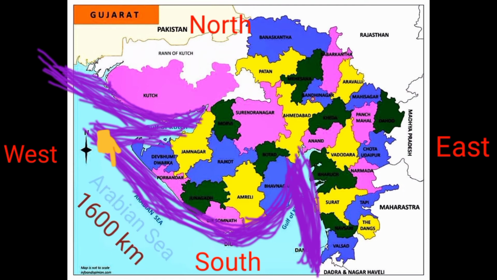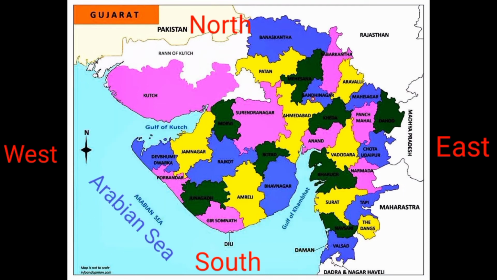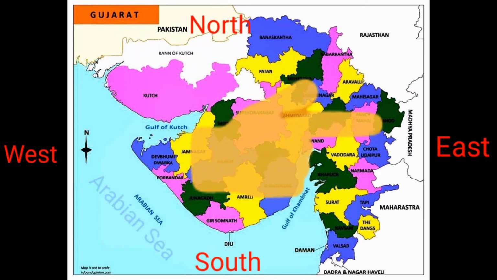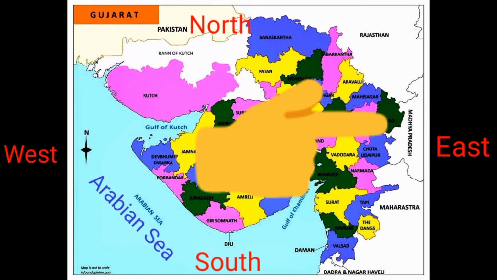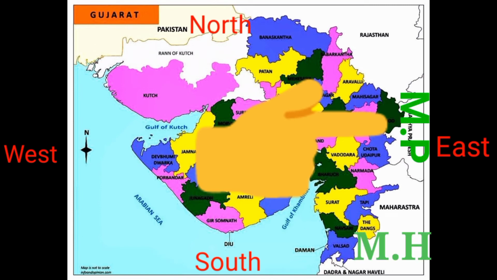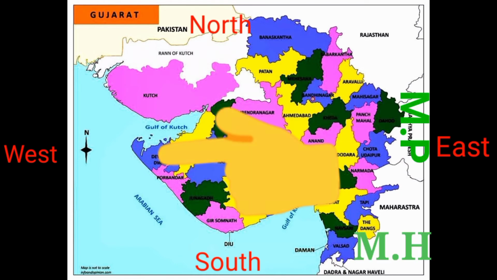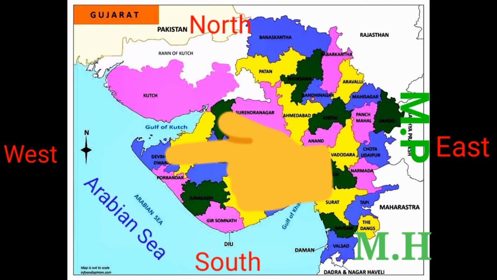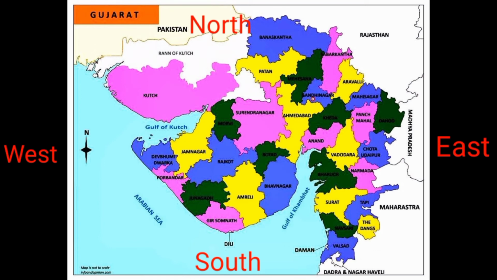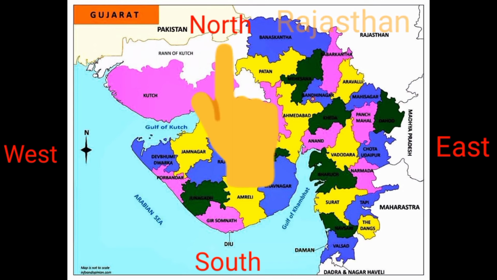Now let's see the land boundary. On the east side, Gujarat is bordered by Madhya Pradesh and Maharashtra. On the west side, the Arabian Sea is located. On the north side, Rajasthan is located.